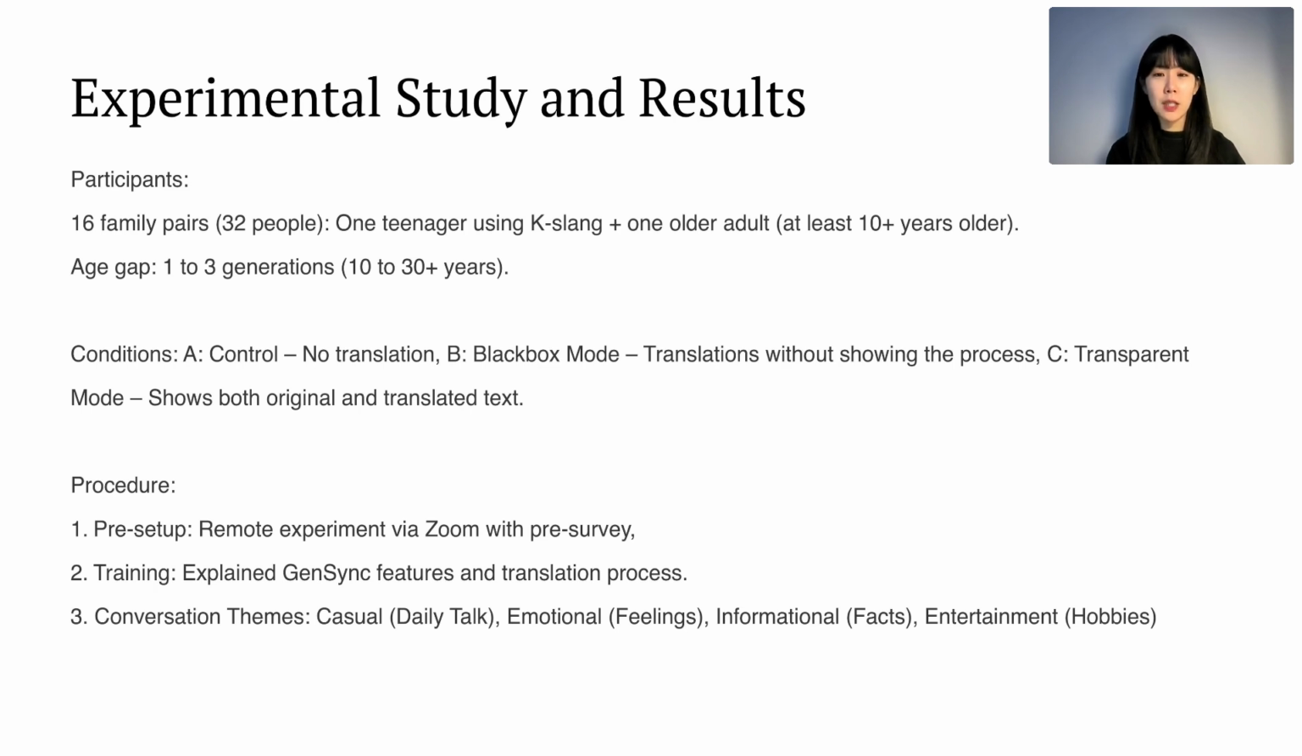All participants took part in 3 experimental conditions, and the order of these conditions was randomized for each group. The experiment was conducted remotely over Zoom, and before the session, participants completed a pre-survey. They joined the experiment from separate spaces to minimize any potential awkwardness of texting while sitting together. After logging into the interface, they were guided on how the system worked, and participants were then asked to engage in conversations using GenSync across 4 topics: casual, emotional, informational, and entertainment-related discussions.